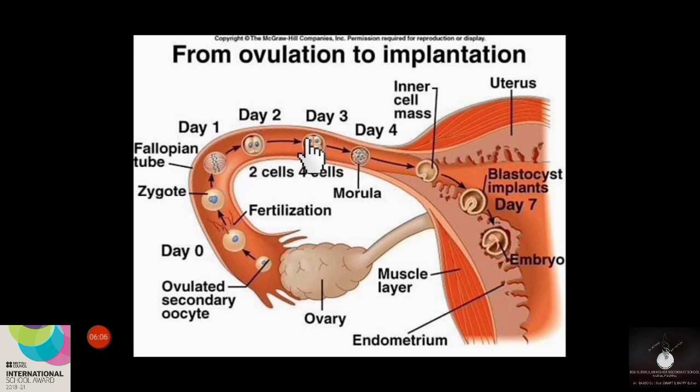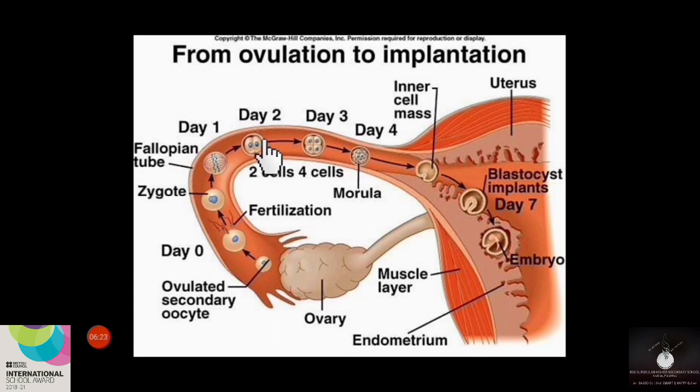On the way to the uterus, it will undergo cleavage. That means it will undergo its mitotic division. As a result of the first mitotic division, the zygote will change into a two-celled form. This is the two-celled form.